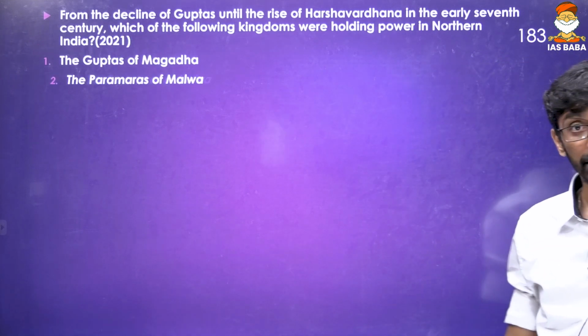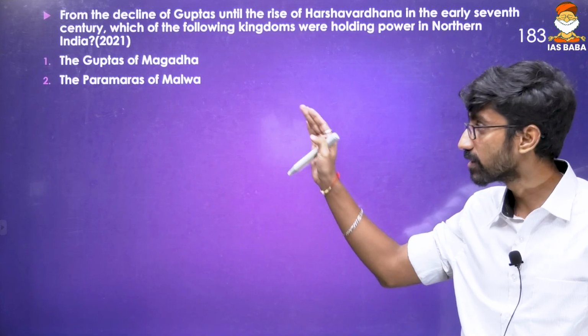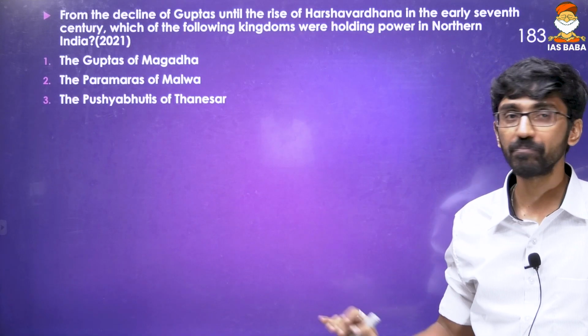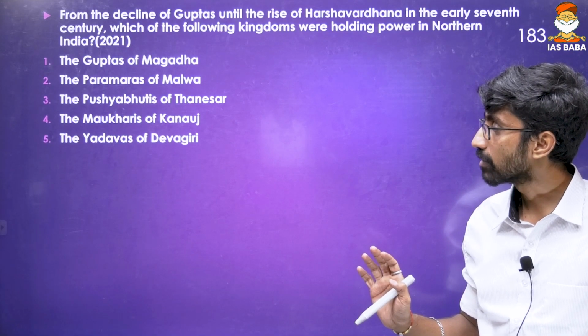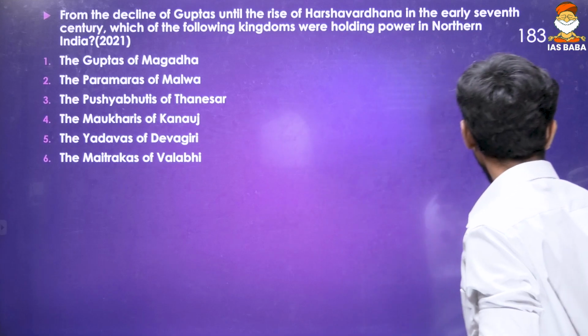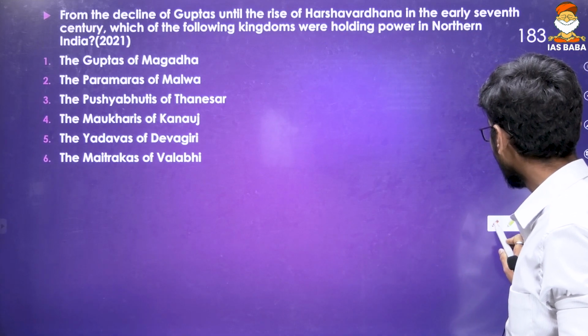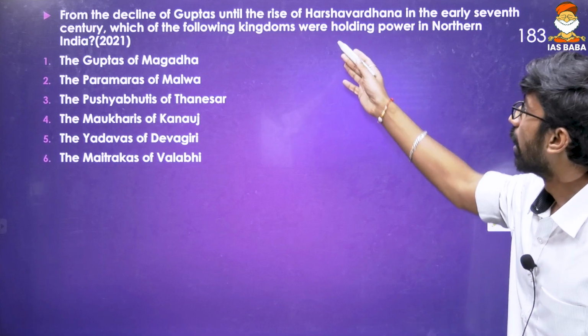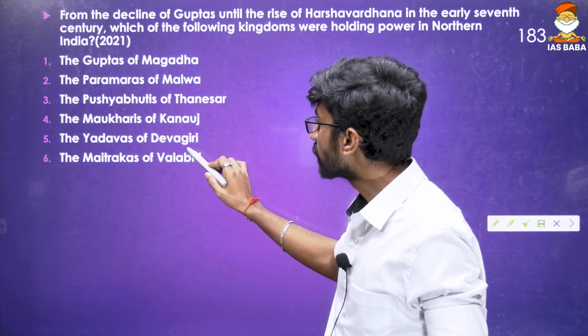Guptas of Magadha, not the imperial Guptas, they are different. These Guptas are called later Guptas of Magadha. We'll discuss all of them. Paramaras of Malwa, Pushyabhutis of Thanesar, then Maukharis of Kanauj, then Yadavas of Devagiri. And you can eliminate here particularly Yadavas of Devagiri, as they are majorly medieval dynasties, because we are talking about until the rise of Harshavardhana. Okay, so this dynasty shouldn't be there.